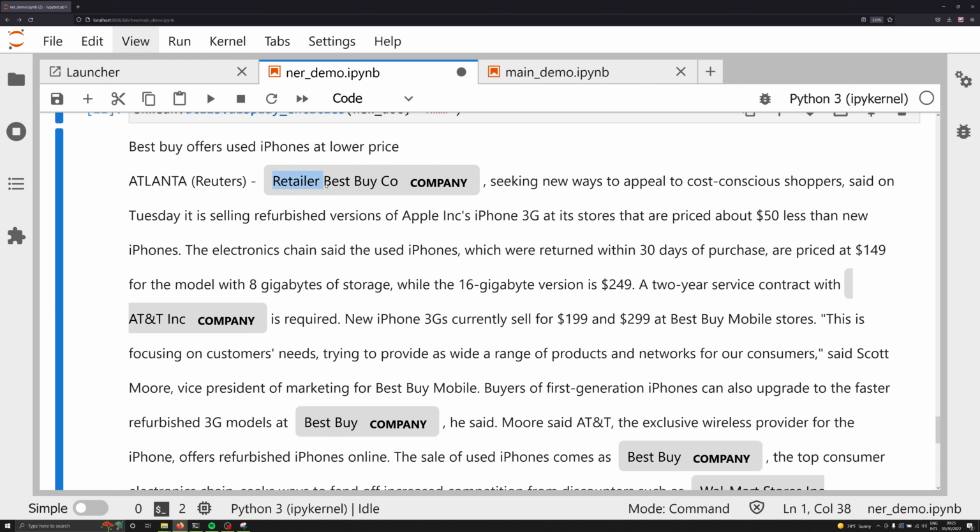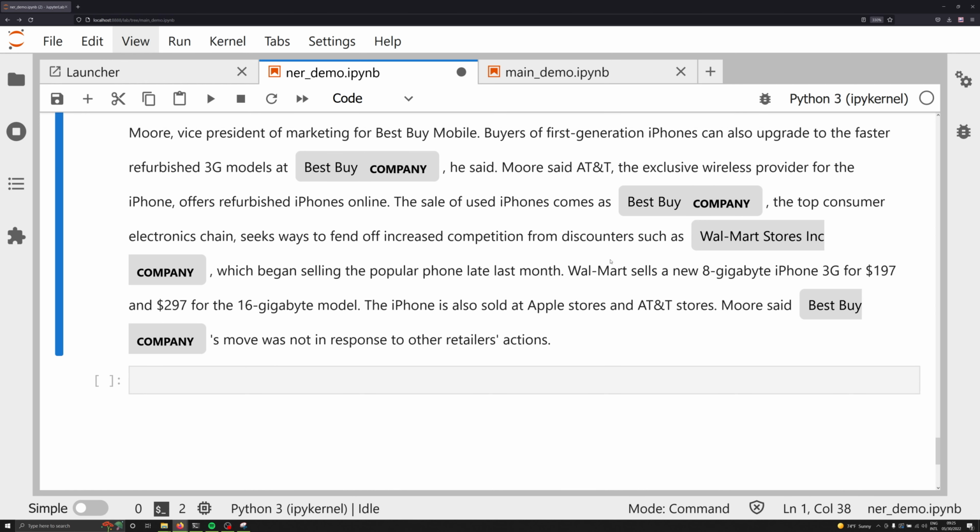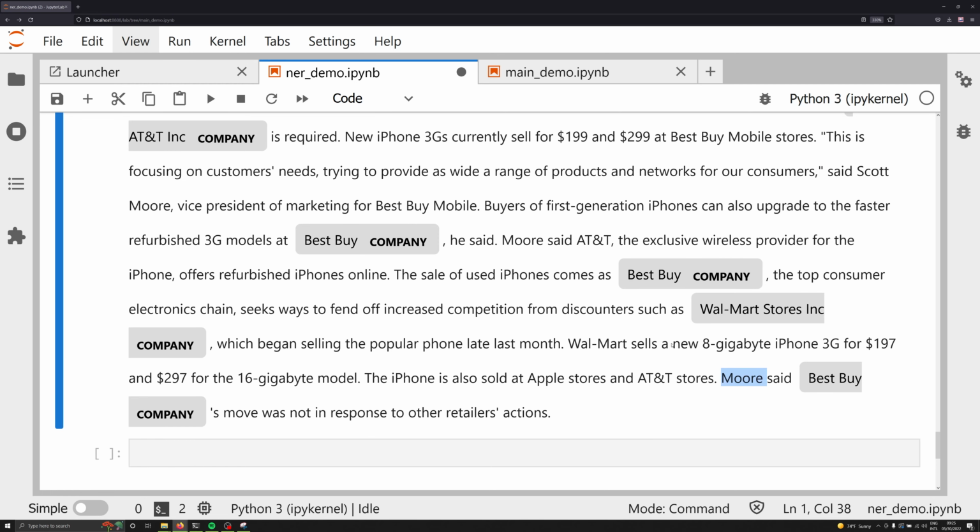We see retailer, Best Buy Co., labeled collectively, like we saw a problem up above. We see problems like Apple Inc. not being correctly annotated because it hasn't been applying our heuristics that we saw above. And one of the things that has happened that is a good thing is that more is no longer being applied to be a company anymore. Nevertheless, we are seeing some of the advantages and disadvantages.